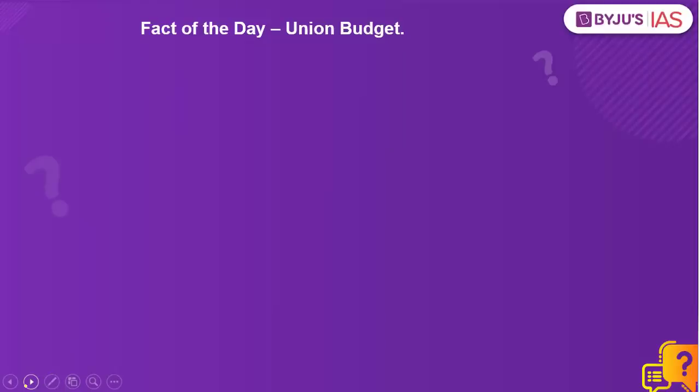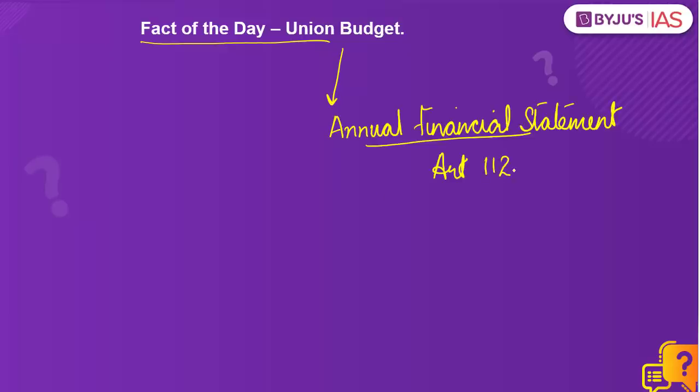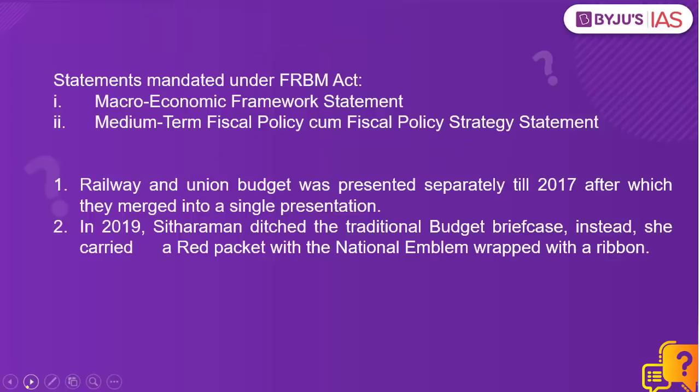Let's look at the fact of the day, Union Budget. Constitution does not refer to this word, budget, anywhere. This budget is referred to as Annual Financial Statement under Article 112 of the Constitution. This budget is presented on February 1 every year. A few important facts. There are a few documents that are presented before the Parliament along with the budget.